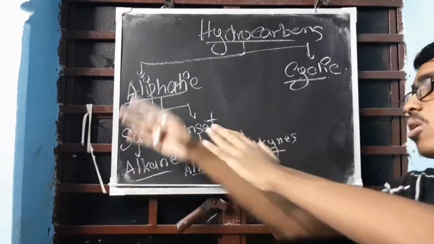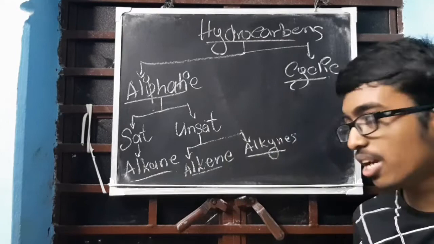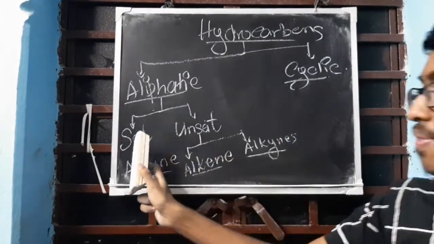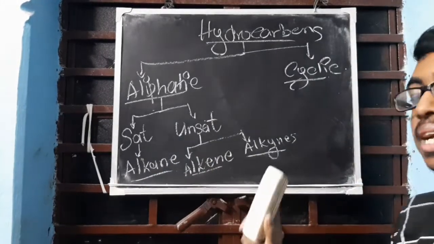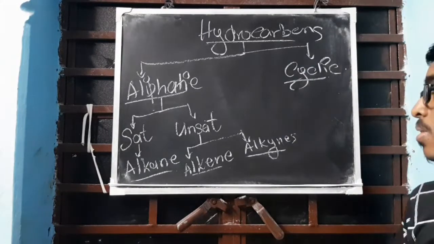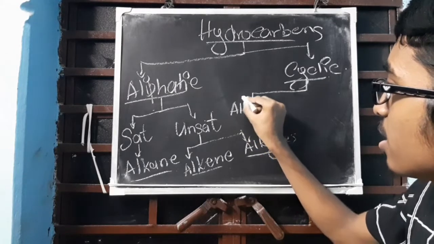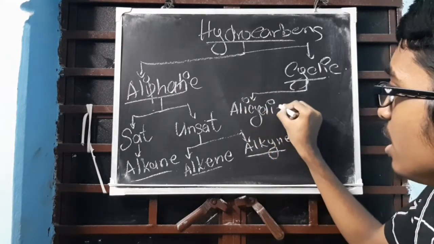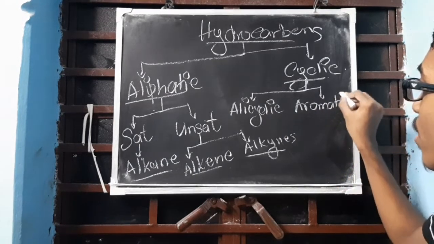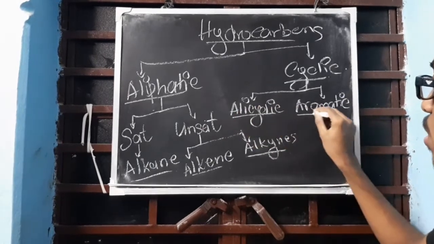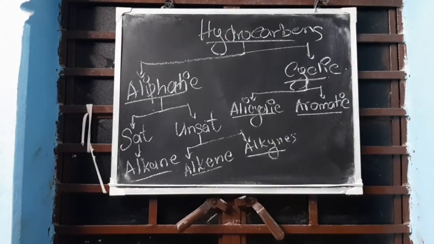So we are concerned with this part only. This part is least concerned, but still we have to know the classification. So aliphatic is divided into saturated and unsaturated. Saturated means alkane, unsaturated is alkene and alkyne. Now cyclic has been divided into two parts: one is alicyclic, and one is aromatic. Clear?